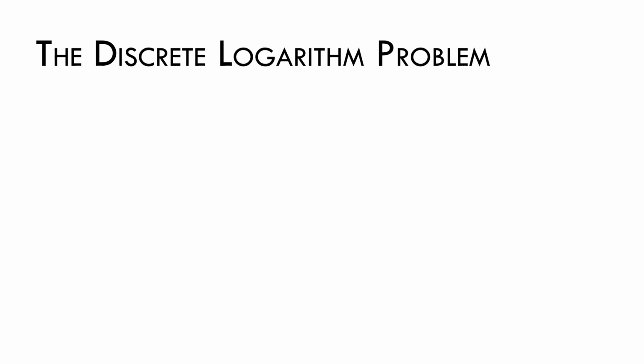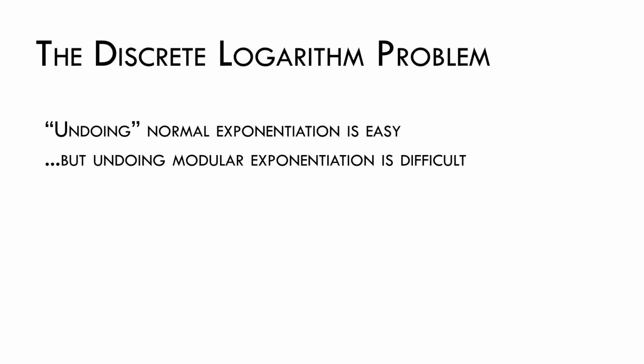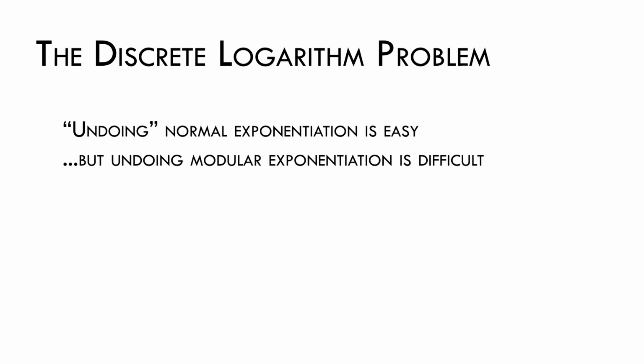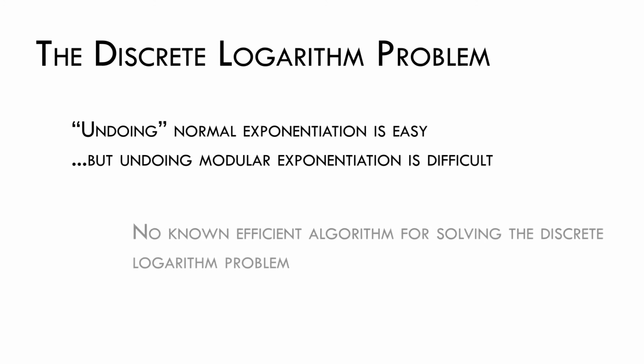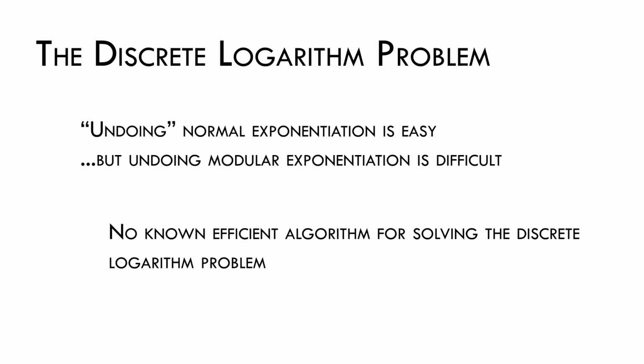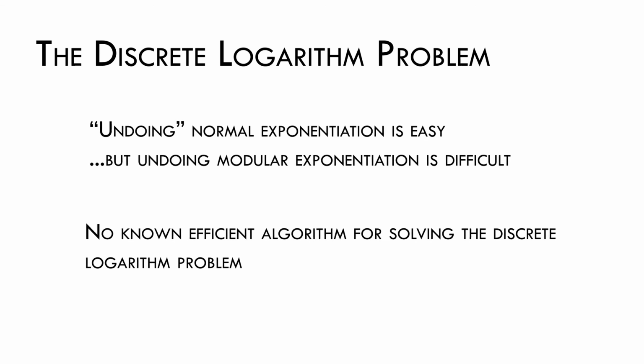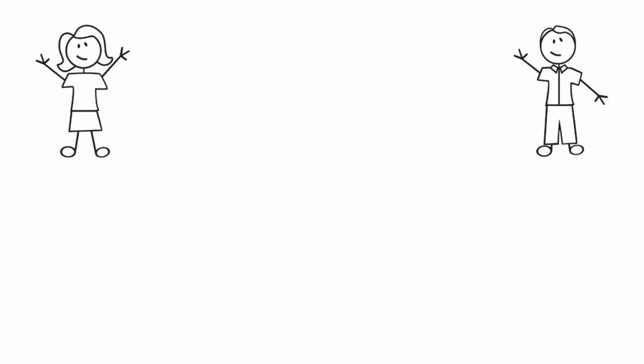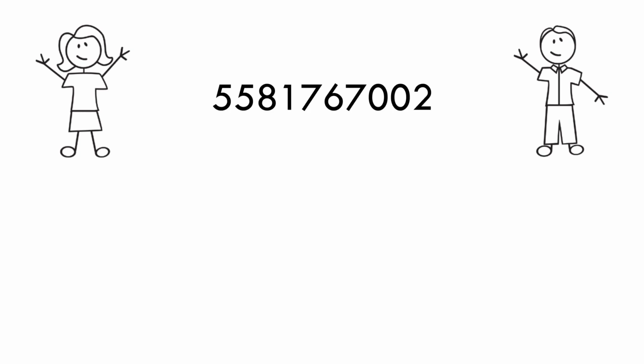This is because this involves what's known as the discrete logarithm problem. If this was normal exponentiation, then Eve would have no problem undoing what Alice and Bob did. But doing everything modulo a prime makes it extremely difficult. There is no known efficient algorithm for figuring out what g was raised to in order to get capital A or capital B when we work mod a prime n. And that's it. Alice and Bob have established a secret key right under Eve's nose. What should they do with this key? Well, that is up to them. They could use this in Caesar's cipher, the El-Gamal cryptosystem, or come up with their own cryptosystem. The choice is theirs.